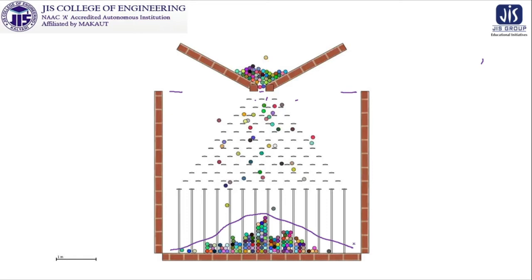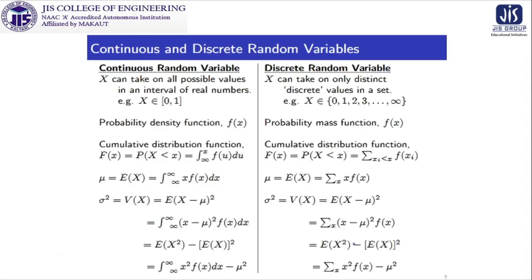So keeping this experiment in your mind, we can proceed further and first compare these two things, the continuous and the discrete random variables. We will make it a little fast because we have already discussed this in the last classes. In case of continuous, we are talking about density function; for discrete, it is mass function.